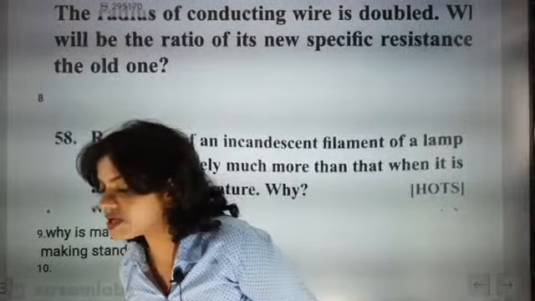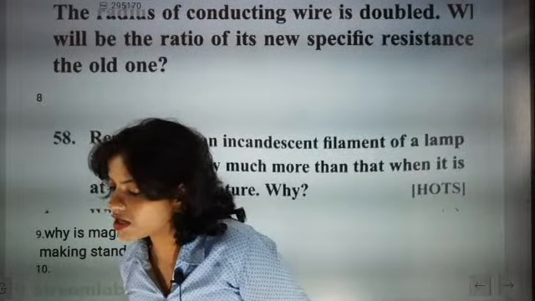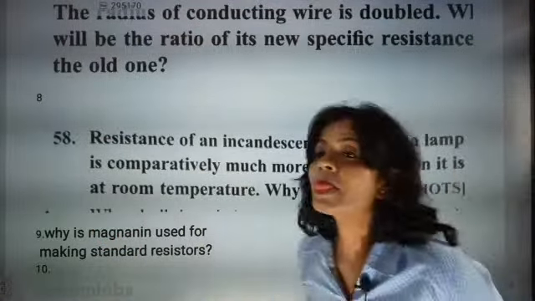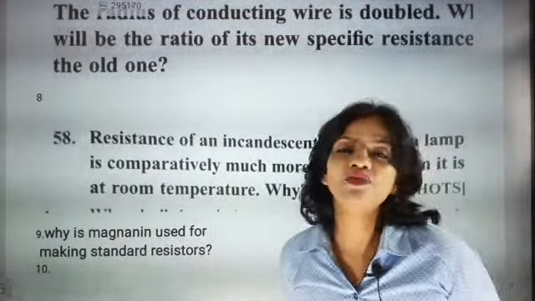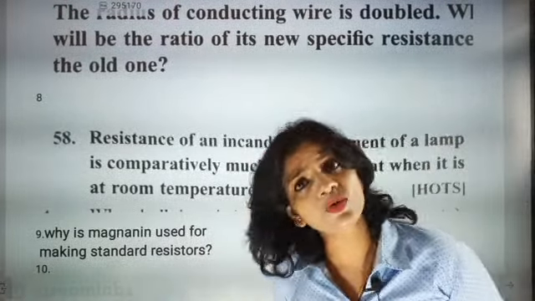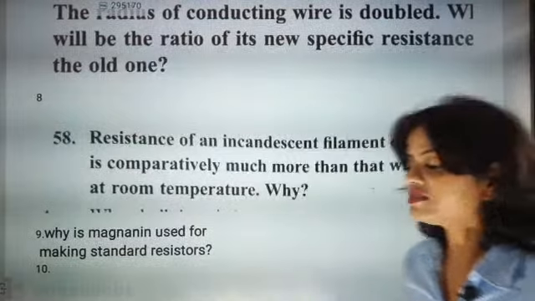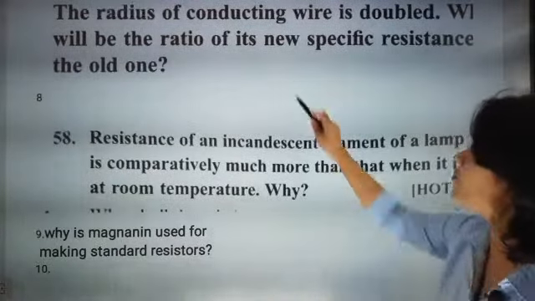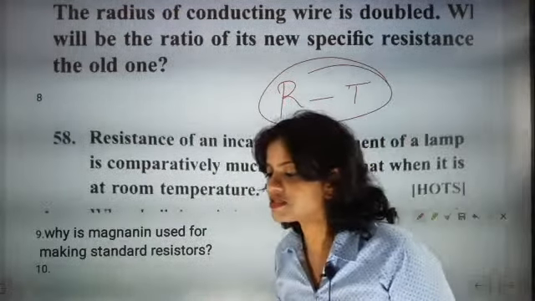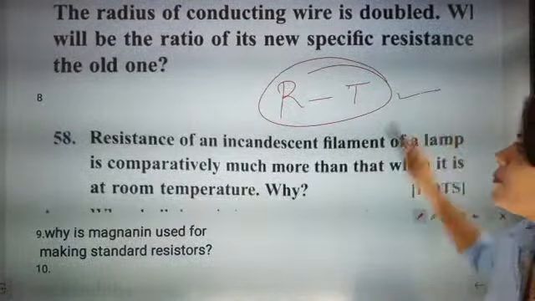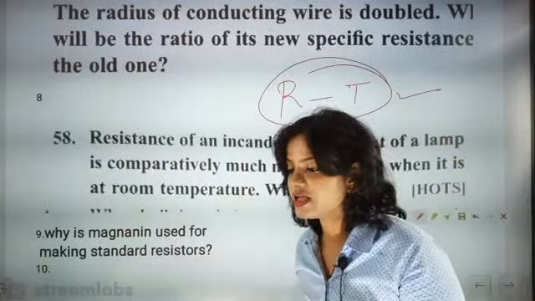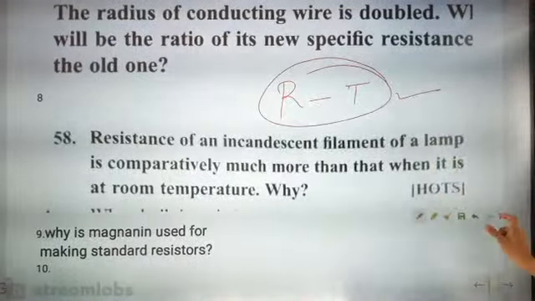Once more I am explaining this, beta. When you switch on the bulb, the filament of the bulb will start heating up. The heating up will increase the temperature. As we know, resistance depends upon temperature. So since resistance depends upon temperature, an increase in temperature will increase the resistance. This is the only concept, beta.